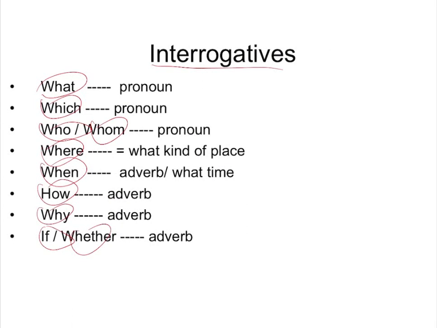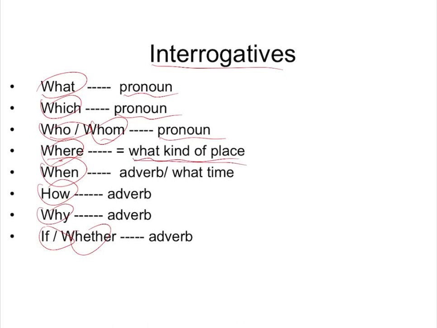You need to know the nature, the property of these words. For example, what is a pronoun. Which is a pronoun. Whom is also a pronoun. Where, in Chinese, actually means what kind of place, but in English it is an adverb.